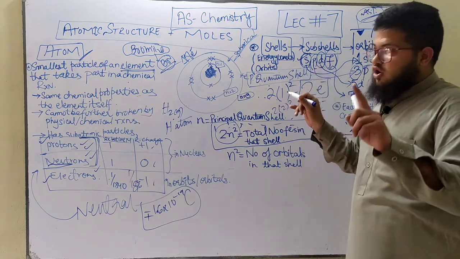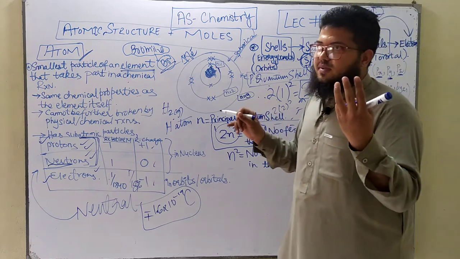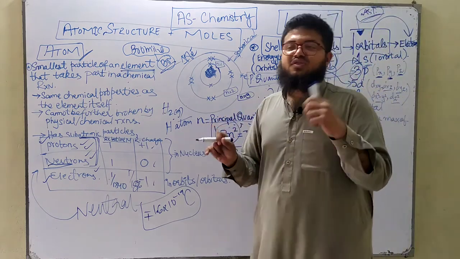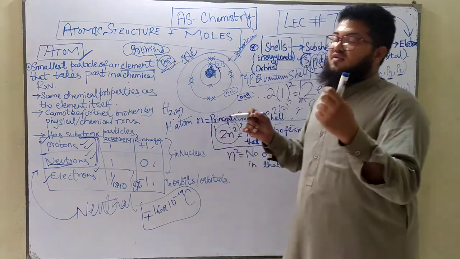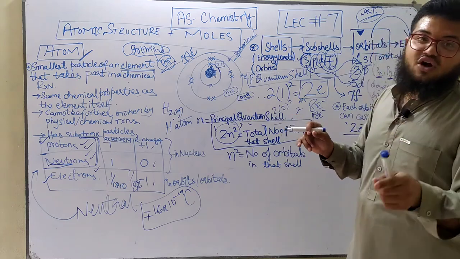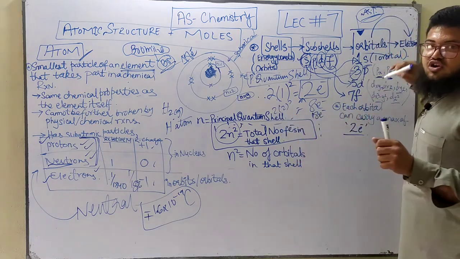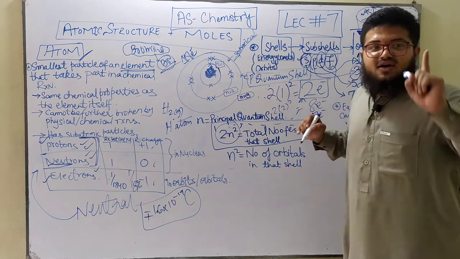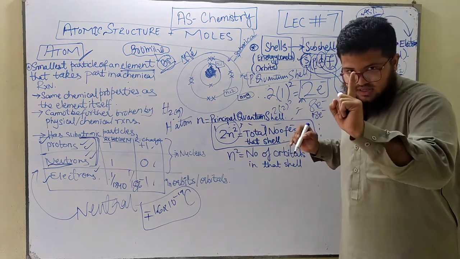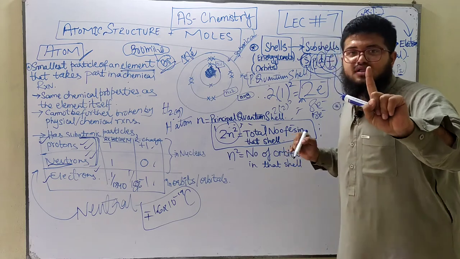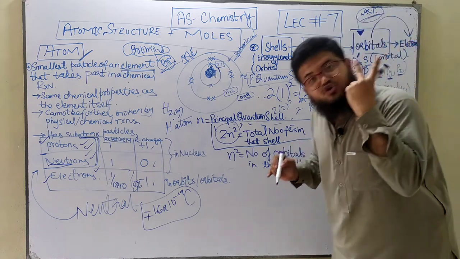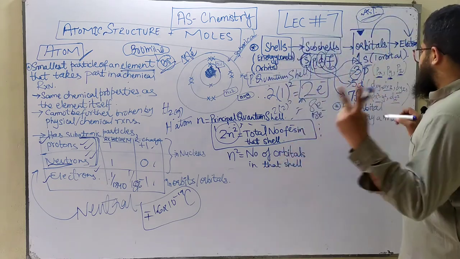Now these are the numbers that you are supposed to learn: within the s subshell, you've got 1 orbital, within the p subshell, you've got 3 orbitals, within the d subshell, you've got 5, and within the f subshell, you've got 7 orbitals. And remember, inside the orbitals you've got electrons. Within any one single orbital, you can have a maximum of only 2 electrons. This is what you need to learn.